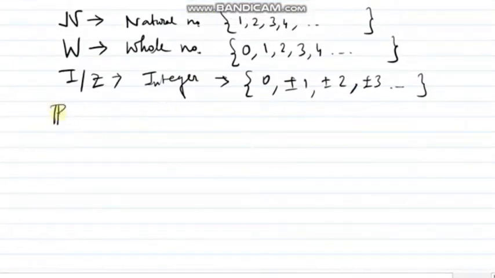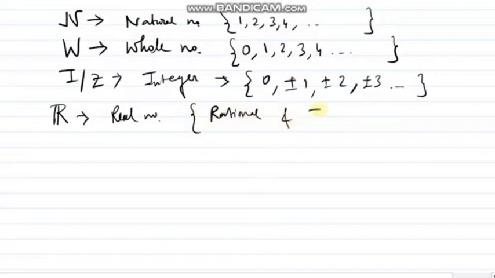Next one is the real number set, which includes both rational and irrational numbers. I hope by this time you know the concept of rational and irrational numbers. So that's all the types of sets we need to know right now. Now the representation of set. How to represent a set?